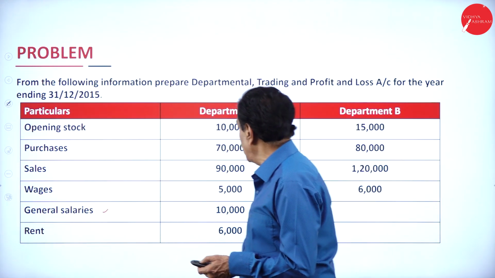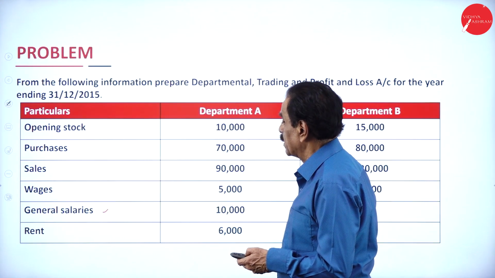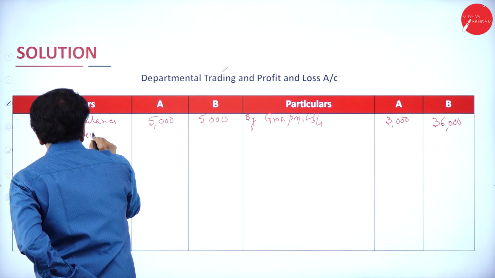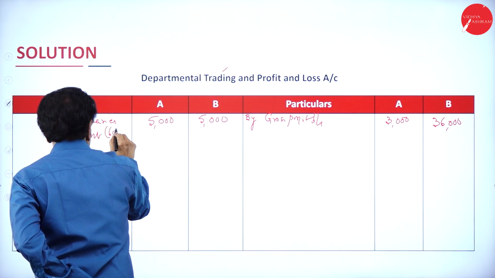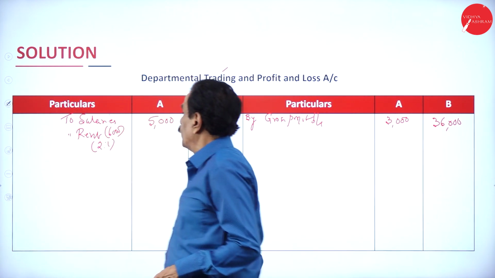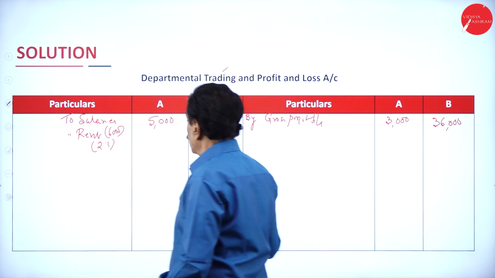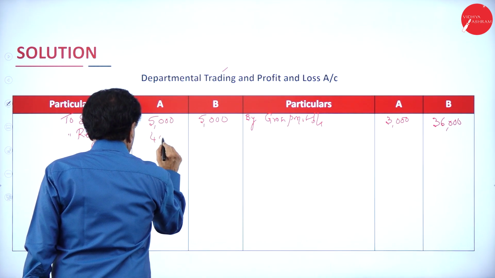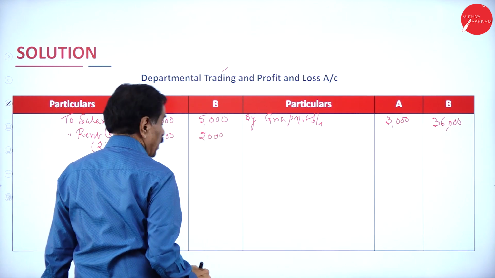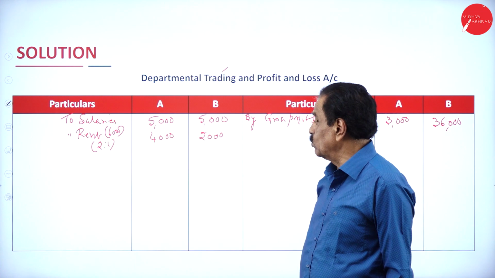Then what next you got? Rent on floor area. They are in the ratio of 2:1. Rent is 6,000. Two is to 1, so 2 by 3 of 6,000 means 4,000, and 2,000. 6,000 has been divided in the ratio of 2:1.